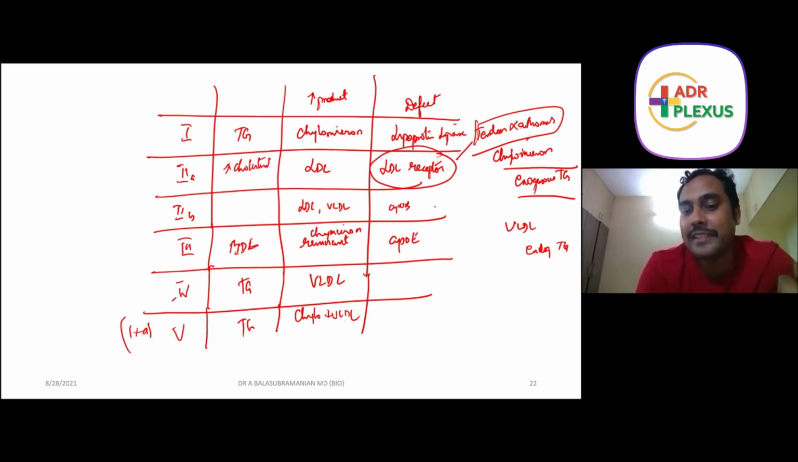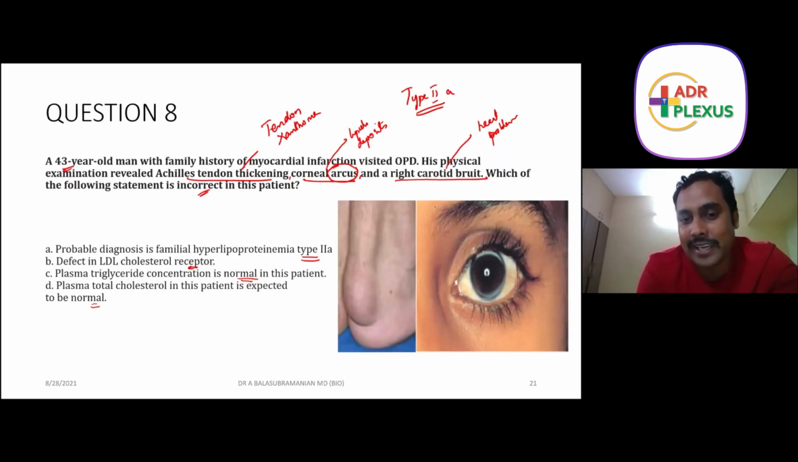And in types 4 and 5, nothing: decreased catabolism of VLDL, decreased catabolism of chylomicron and VLDL. Simple. Don't confuse anything. This is the reason. This is a table which you have to remember. Don't mug it up. It's very important that you understand the pathophysiology. Then only you can go ahead and give the answer straightforward. So here, if you see in type 2A, this is a patient with type 2A. Option number 4.